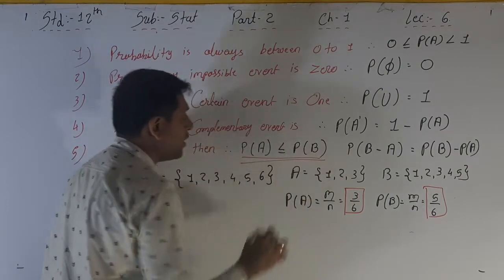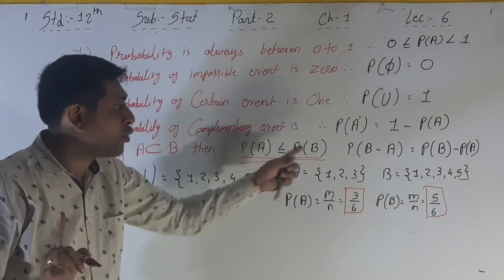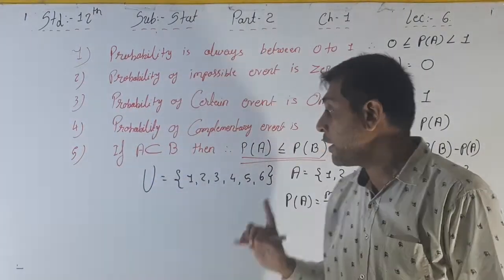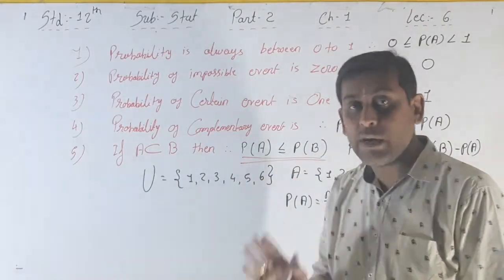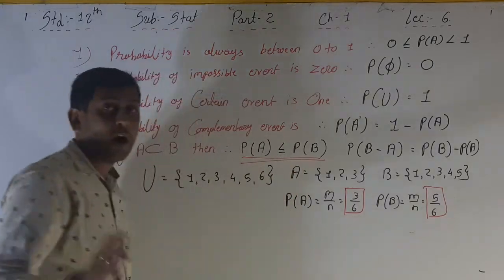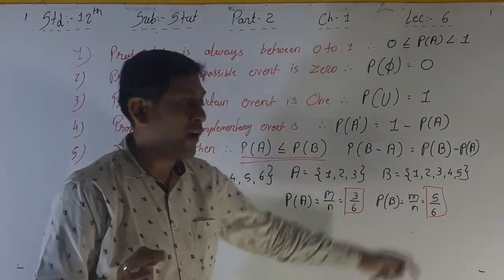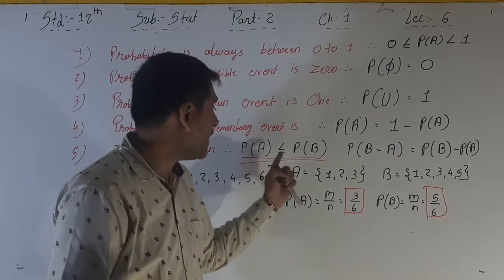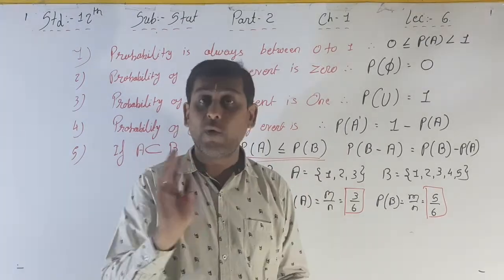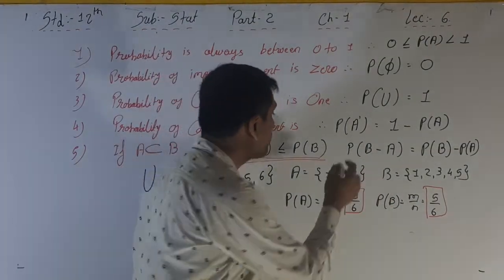See the result: P of A is always less than or equal to P of B if A is a subset of B. Here 3 by 6, here 5 by 6. Which one is higher? 5 by 6 is the higher amount. That's why we can say that P of A is always less than P of B whenever A is a subset of B. And what is the next thing?